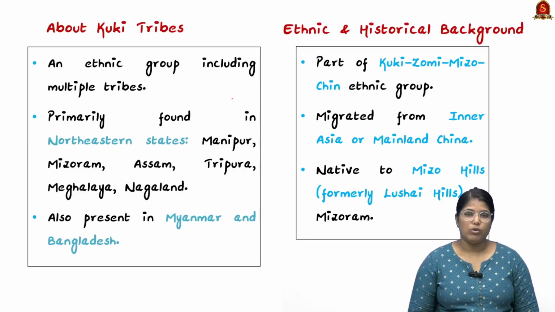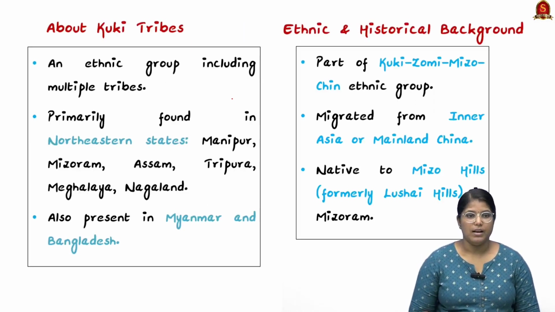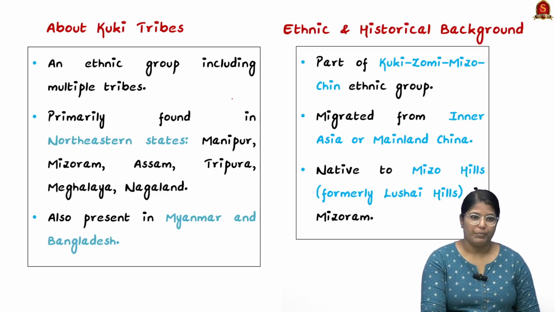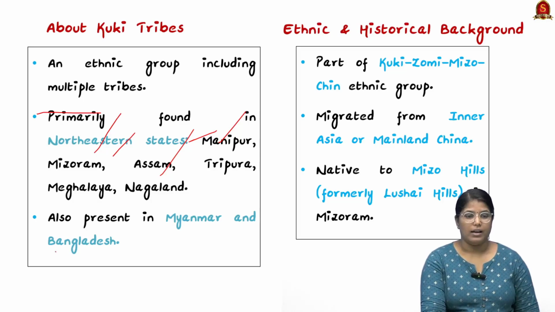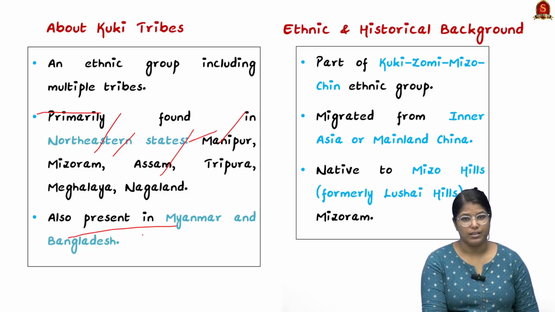So let us quickly go through the Kuki tribes basics. They are actually an ethnic group including multiple tribes. They are primarily found in the northeastern states like Manipur, Mizoram, Assam, Tripura, Meghalaya, and Nagaland. And they are also present in Myanmar and Bangladesh. So we have inter as well as intra-cultural connectivity.